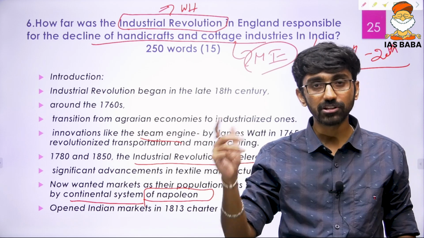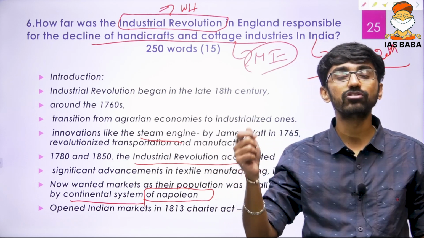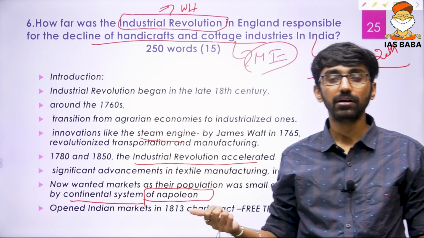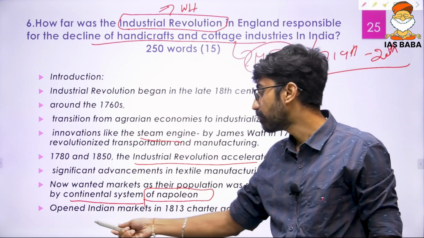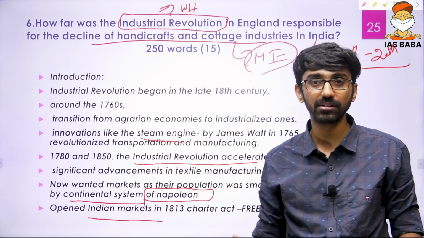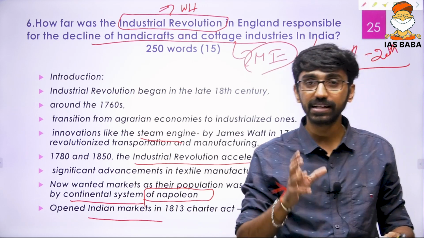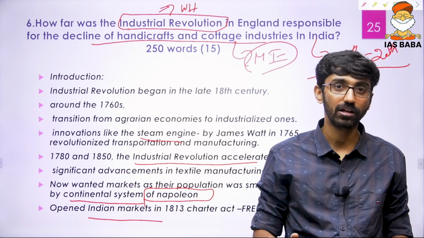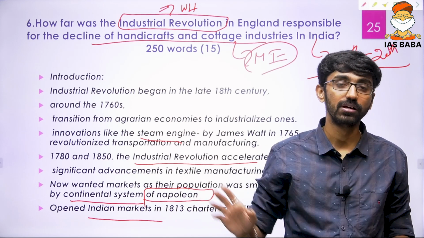So now England merchants, England regional industries lost their market in Europe. And that led to opening up of Indian markets. Now there was a pressure on the British government by British merchants and industrialists to open up the Indian market, because the Indian market was under the monopolistic control of East India Company. Nobody could trade with India except East India Company.